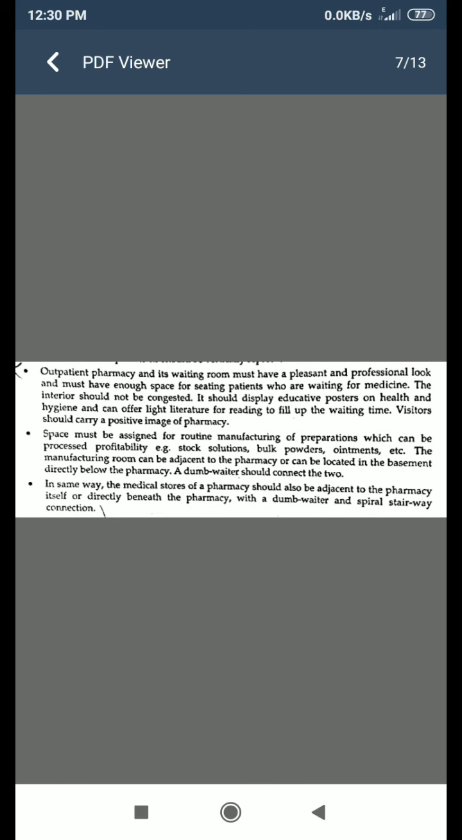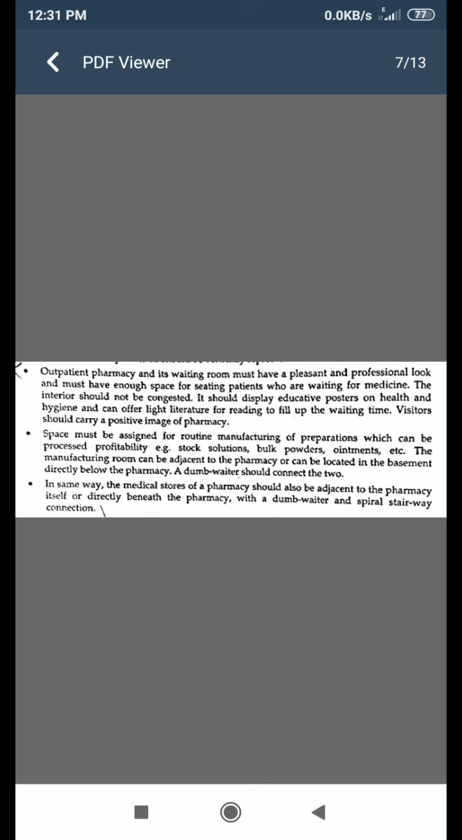Next, the outpatient pharmacy and its waiting room must have a pleasant and professional look and must have enough space for seating patients who are waiting for medicines. The interior should not be congested. It should display educative posters on health and hygiene and can offer light literature for reading to fill up the waiting time. Visitors should carry a positive image of the pharmacy.